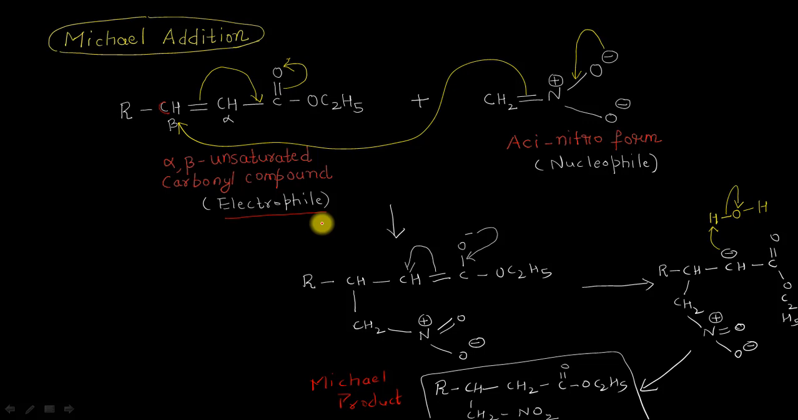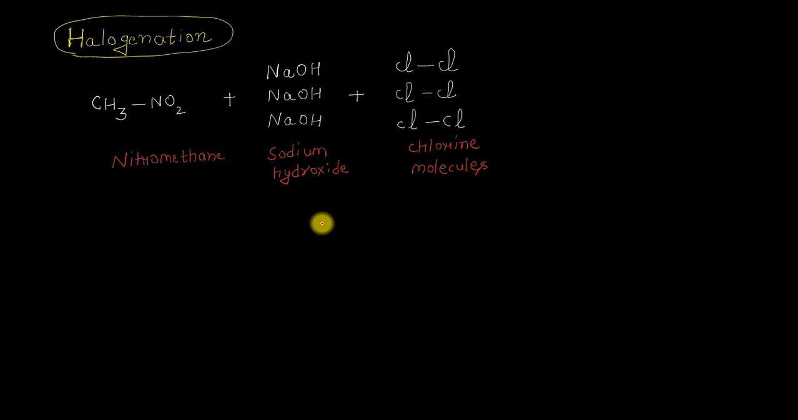So now it's time to move on to our last reaction. It is about the halogenation of the nitro compounds. So once again, we are having our nitro compound. You can see here, this is the nitromethane. We are adding 3 moles of sodium hydroxide. This is our base here. And also 3 moles of the chlorine molecule, and in this case it will be acting as our electrophile. Let me write here, electrophile.